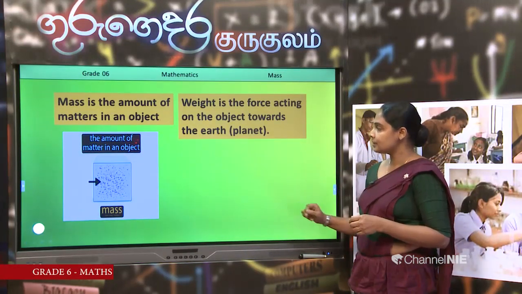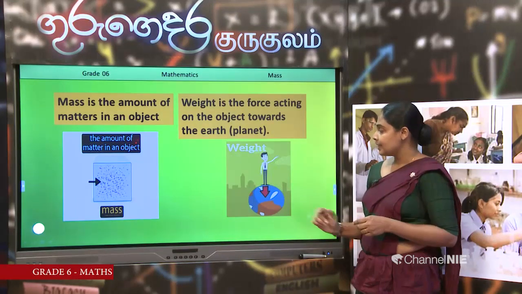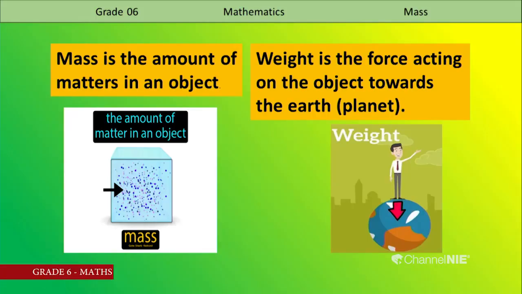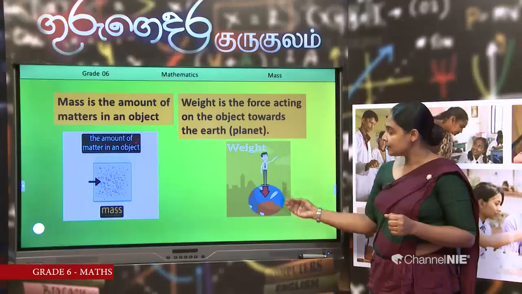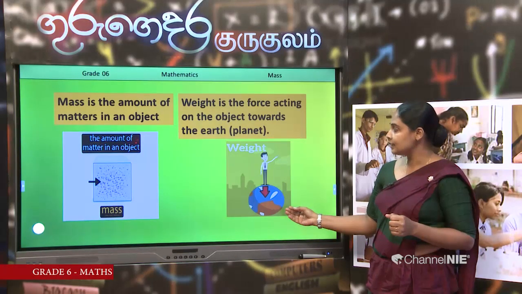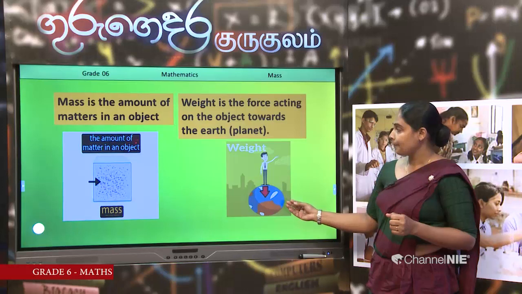Now, look at this picture. There is a man. Where is the man? The man is on the earth. The arrowhead shows the force acting on the man towards the center of the earth. That is the weight of this man. The force acting on the man towards the center of the earth is weight.